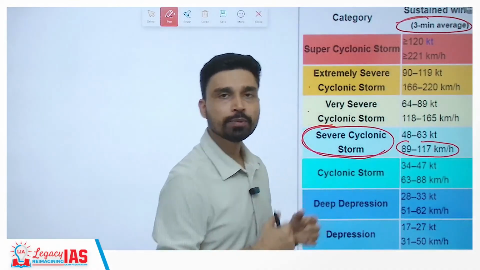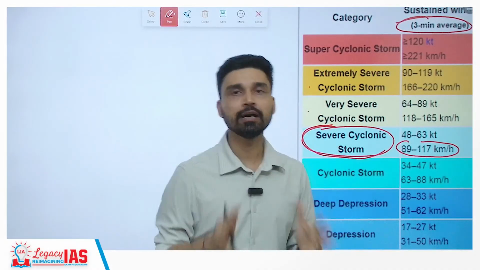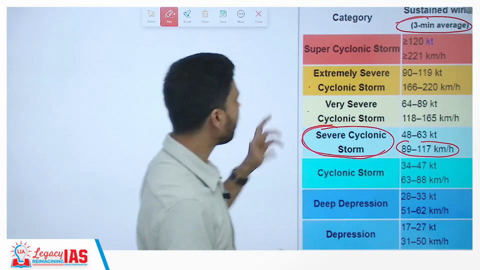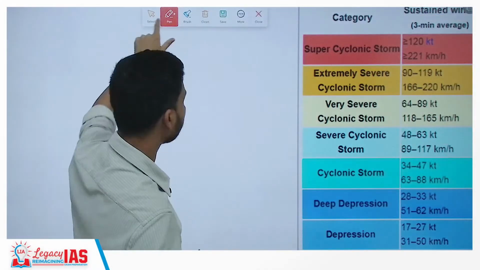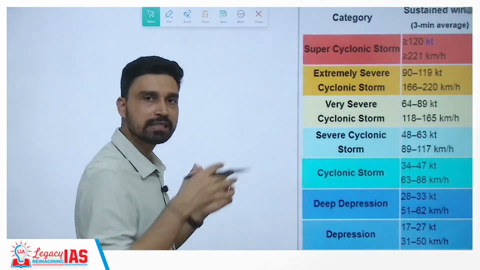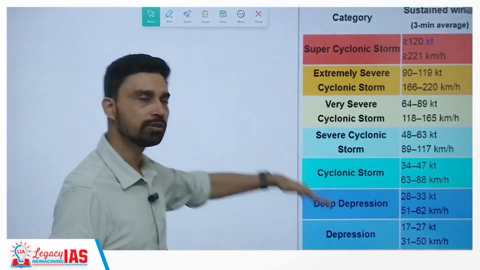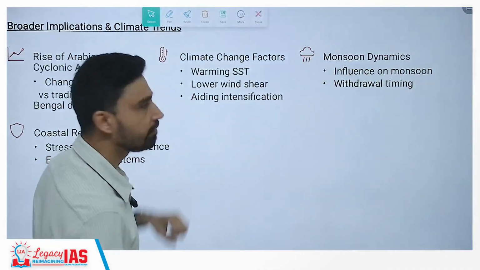The last super cyclonic storm that we have experienced in India was in the year 2020. It was Cyclone Amphan. So maybe once in a decade you will see super cyclonic storms developing in the North Indian Ocean. Generally, the majority of cyclones are within these lower categories. In this case, severe cyclonic storm Sakti.